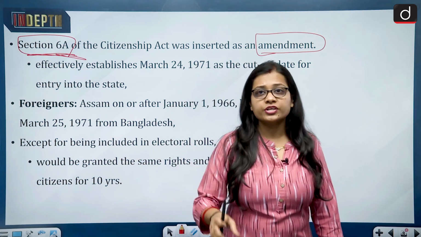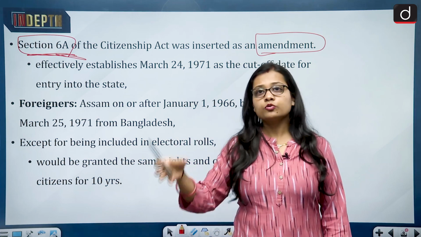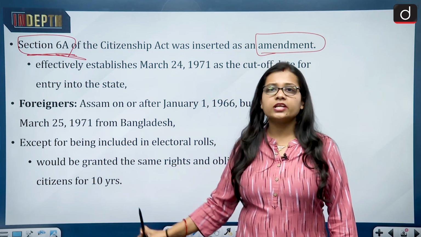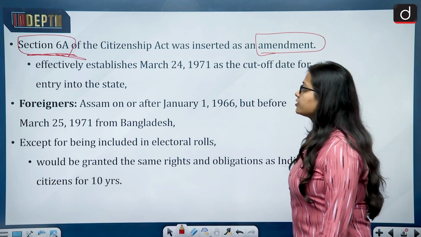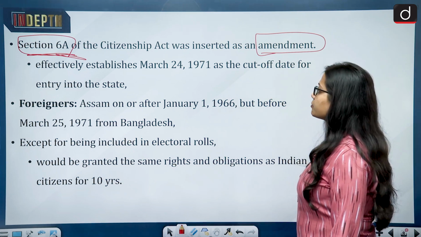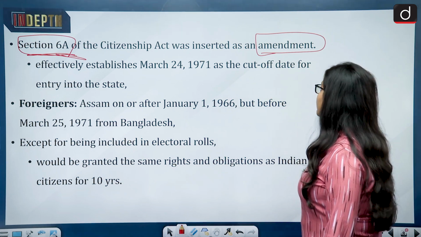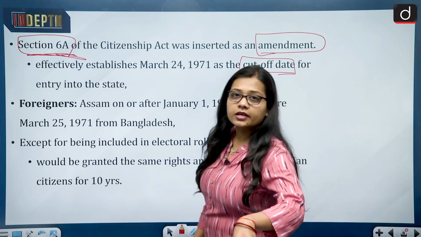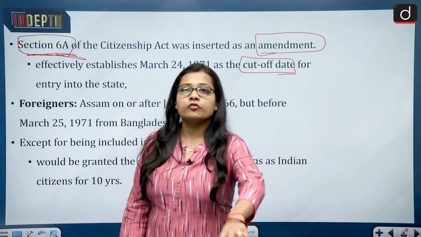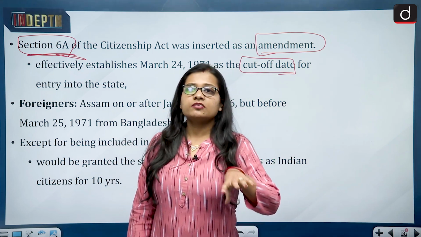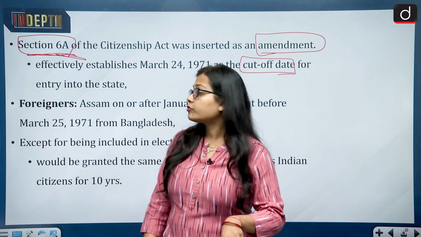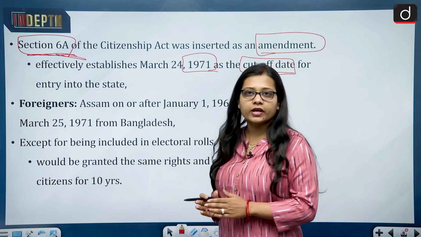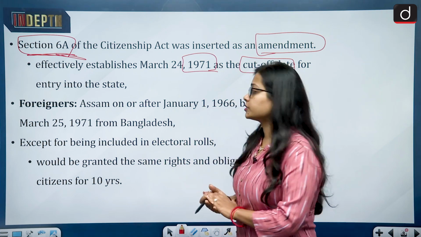Section 6A, which increased the date from 1966 to 1971, is recently being challenged in the Supreme Court. This section 6A effectively establishes March 24, 1971 as the cut-off date for entry in the state. It means that earlier clause 5 talked about the cut-off date of 1966, but after the section 6A amendment, the cut-off date has been selected as 1971, and this has been challenged.